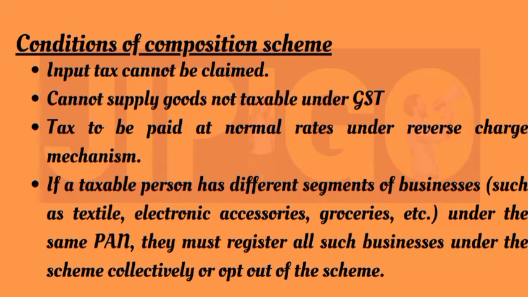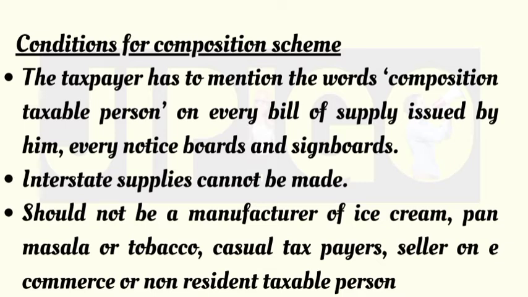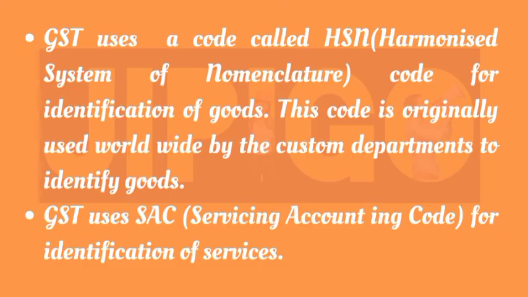Therefore, it discourages trade between sellers which are registered under composition scheme and sellers which are registered under the normal scheme. These sellers cannot supply goods which are not taxable under GST. The sellers under composition scheme cannot make interstate supplies. They should not be a manufacturer of ice cream, pan masala or tobacco, or casual taxpayers or seller on e-commerce or non-resident taxable person.